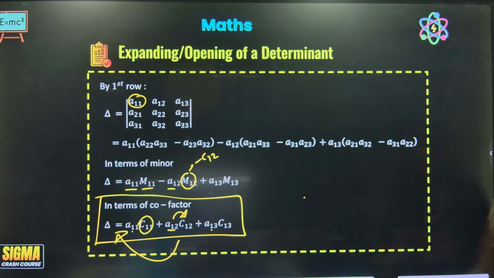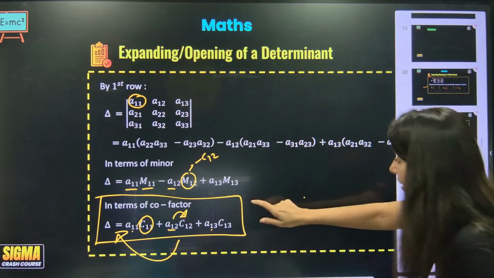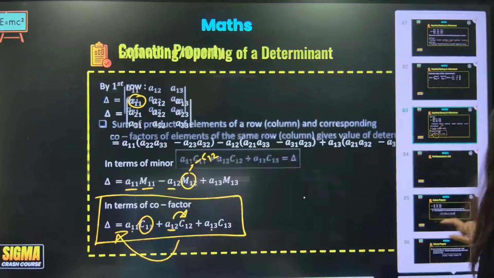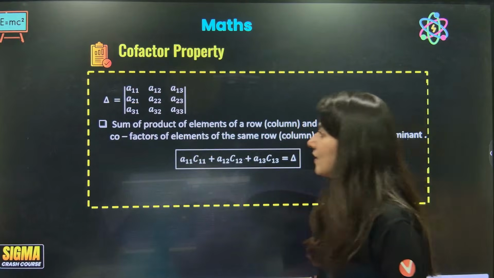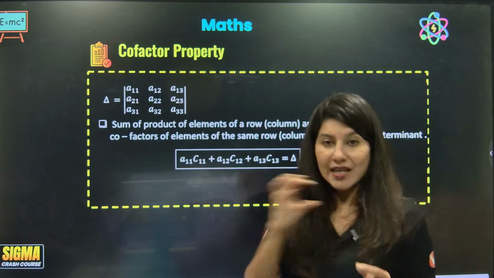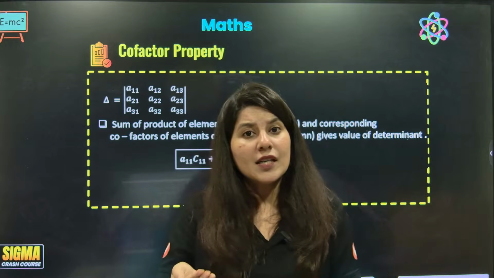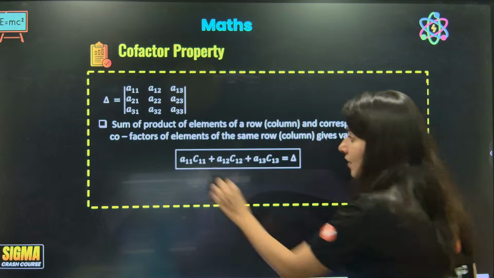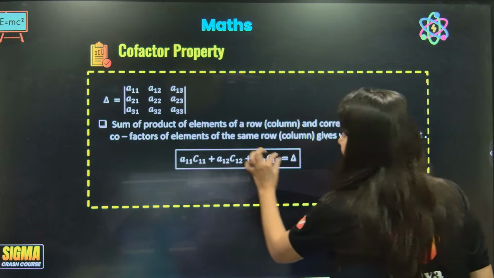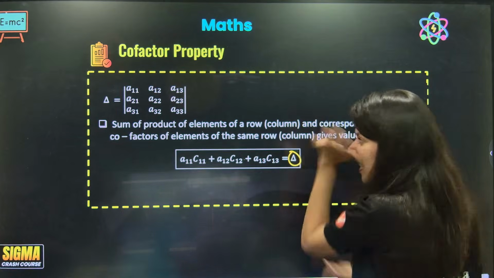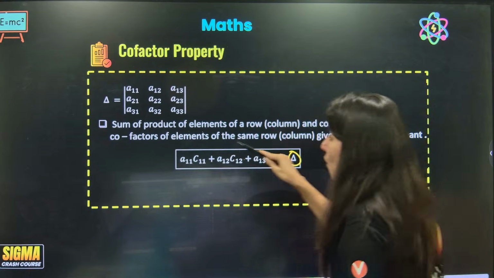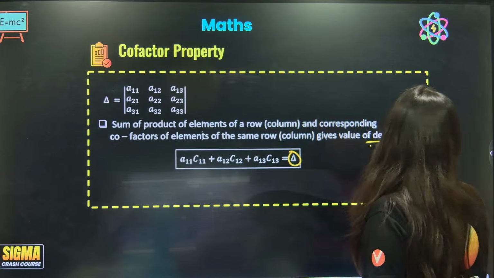Basically this is the cofactor property: if you pick any row and multiply the elements of that row with their own cofactors, you will get the value of the determinant. The sum of products of a row with the corresponding cofactors gives the value of the determinant.